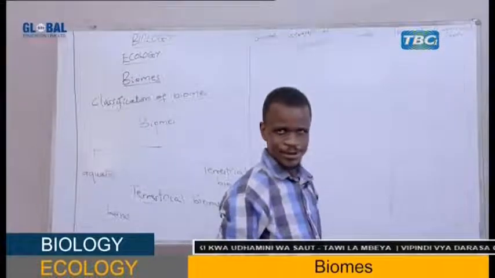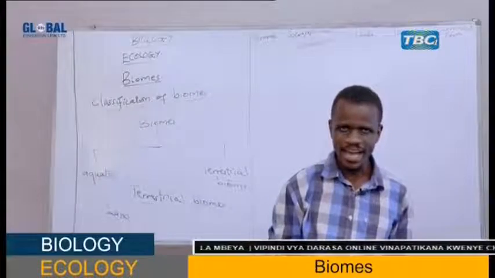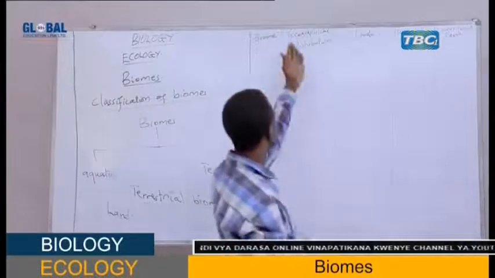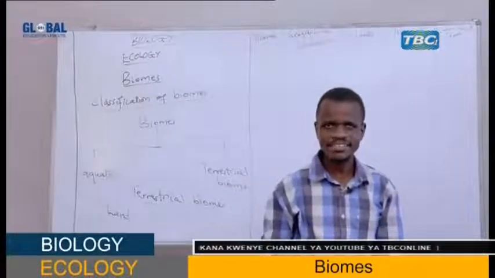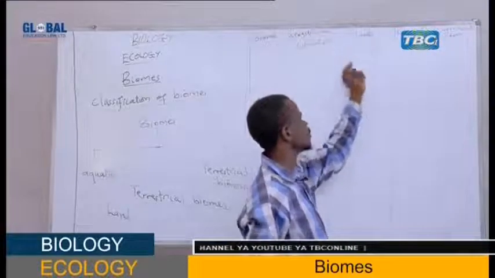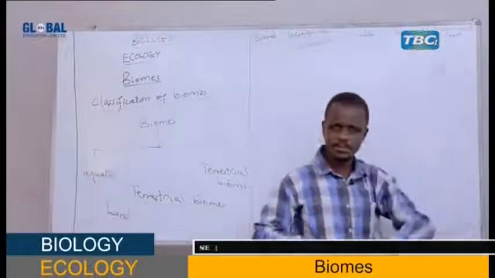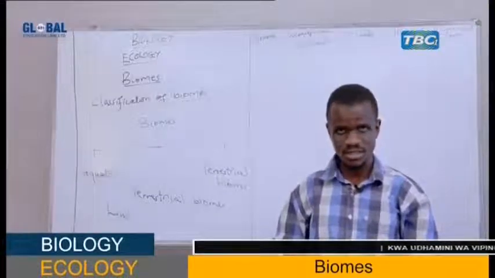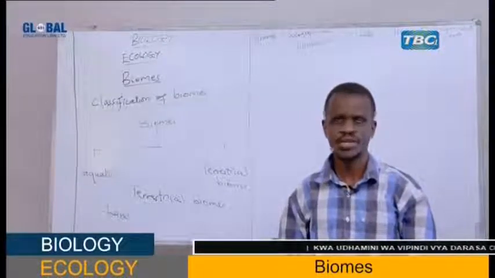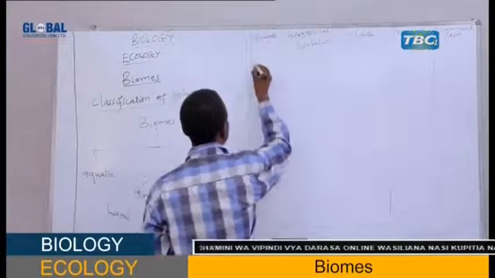Together, student. I've said biome is a large geographical area. Therefore, it must have a geographical location. I've said biome has its own climate. Then, organisms which are plants and animals adapted to survive in that climate. Together, my student? Hope we are together. Now, let me start with tundra biome.